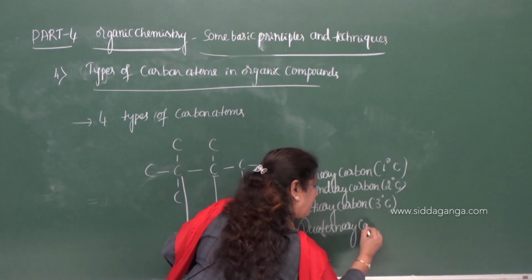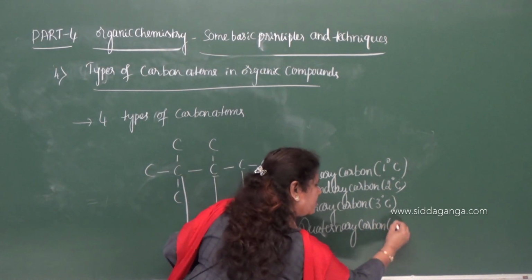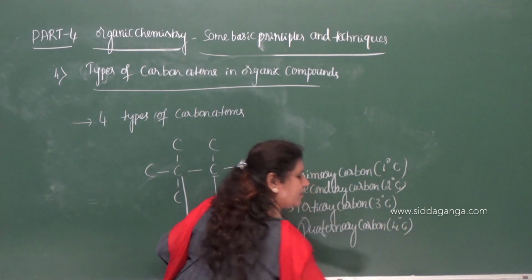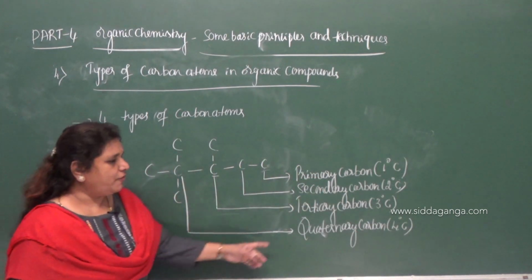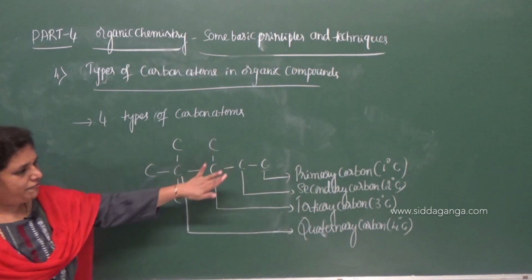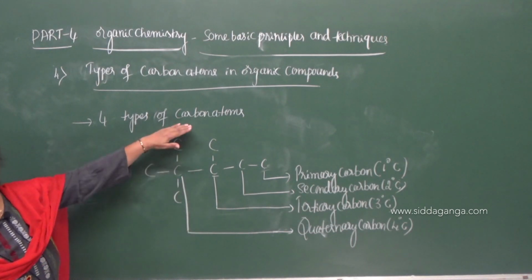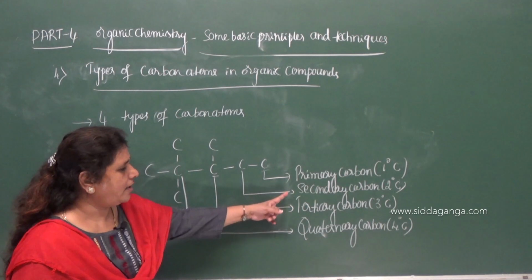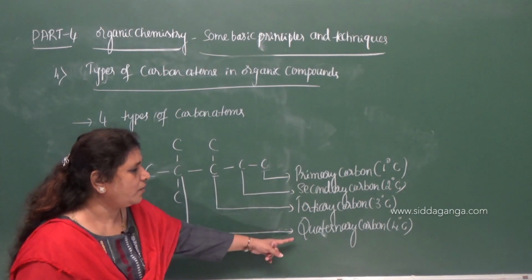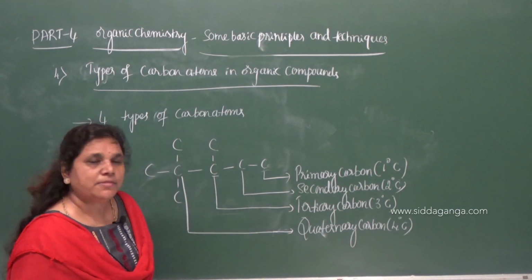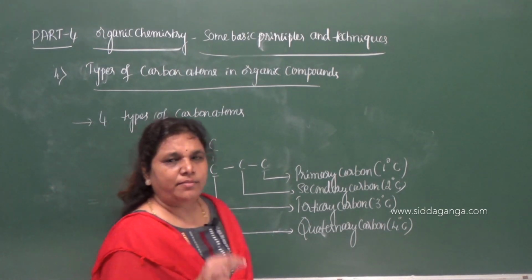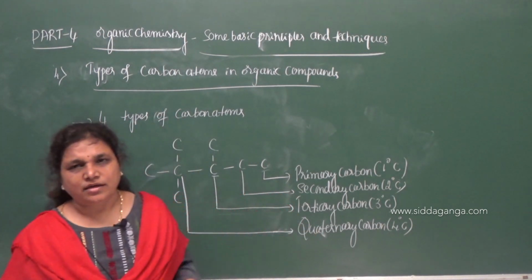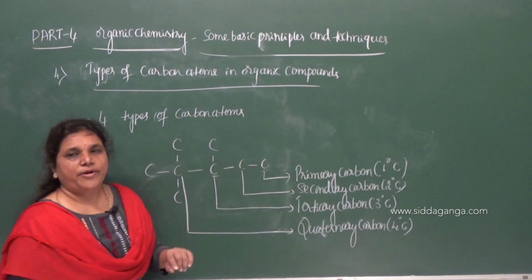Quaternary carbon, 4-degree carbon. So there are 4 types of carbon that we can find in organic compounds: primary carbon, secondary carbon, tertiary carbon, and quaternary carbon. What is primary carbon? A carbon atom bonded to one other carbon atom is called primary carbon.